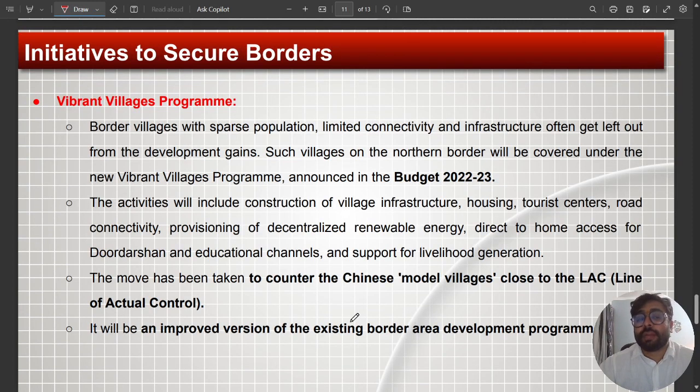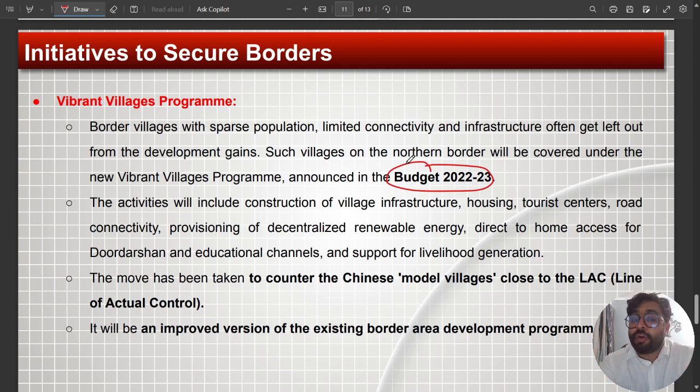Then the Vibrant Villages Program. This was launched very recently, in the budget of 2022-2023. In this program, we are targeting all those border villages which have a very sparse population. We are giving them more connectivity, more infrastructure, so that they can also benefit from the development of the country. So we are giving them infrastructure, housing, tourist centers, road connectivity. Now, if you develop all these things, slowly and slowly the microeconomy of that place becomes strong.